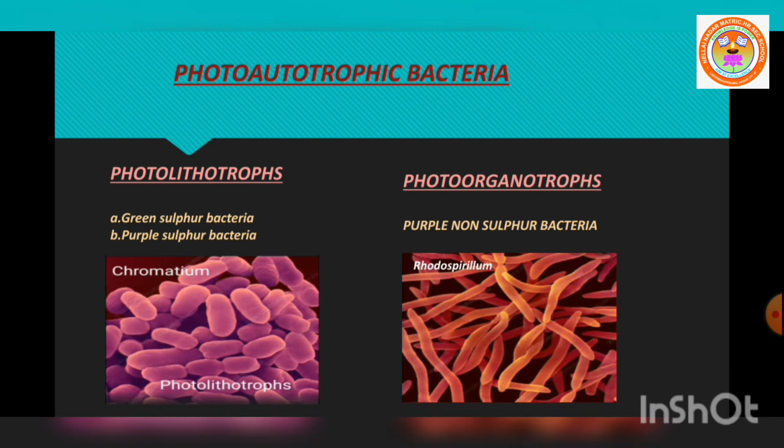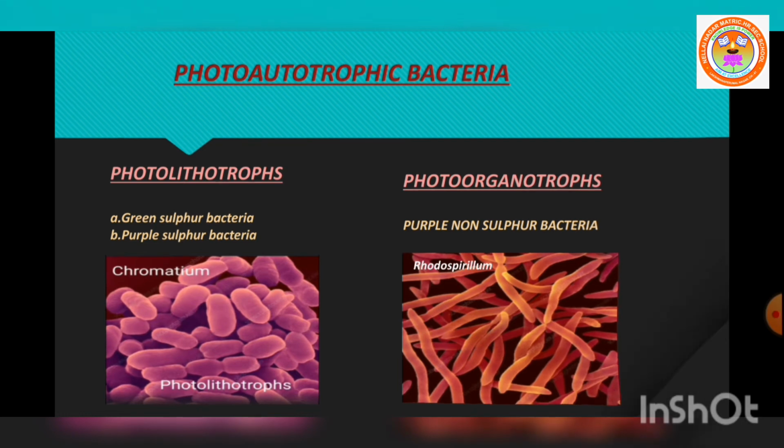Example, purple non-sulfur bacteria, Rhodospirillum. These utilize organic acid or alcohol as hydrogen donor, so this is called photoorganotrophs. That's all about photoautotrophic bacteria, one type of autotrophic bacteria.